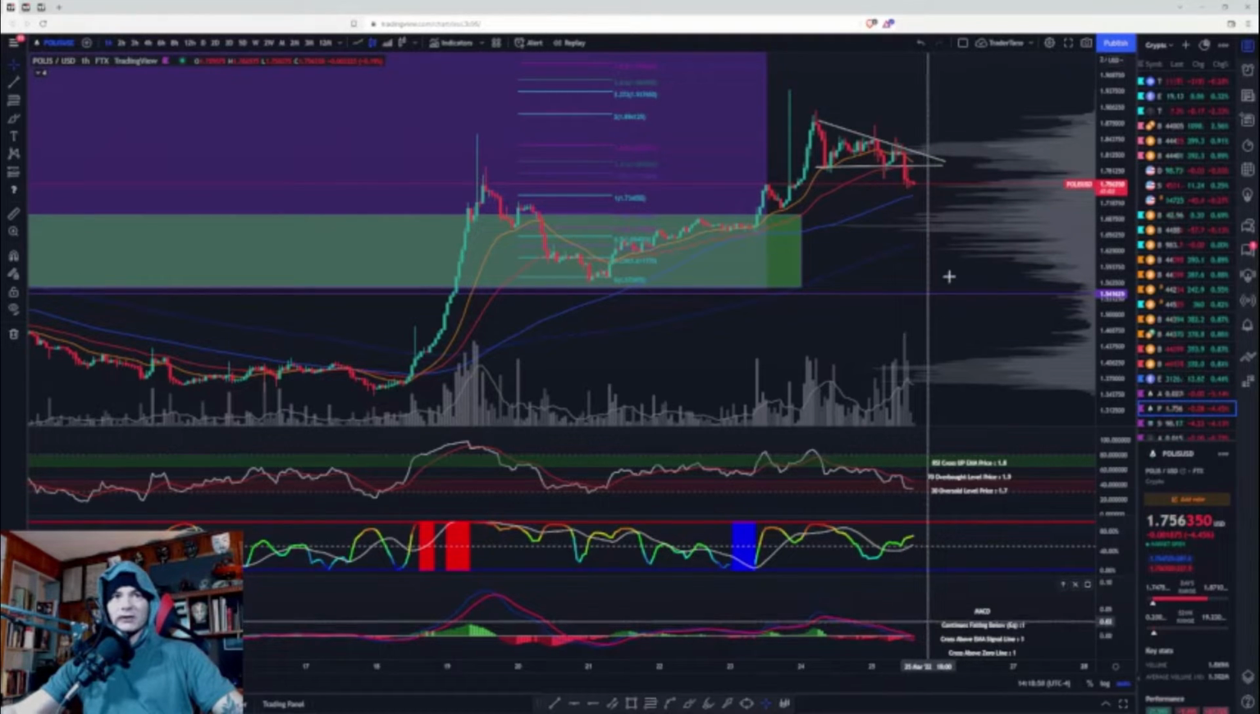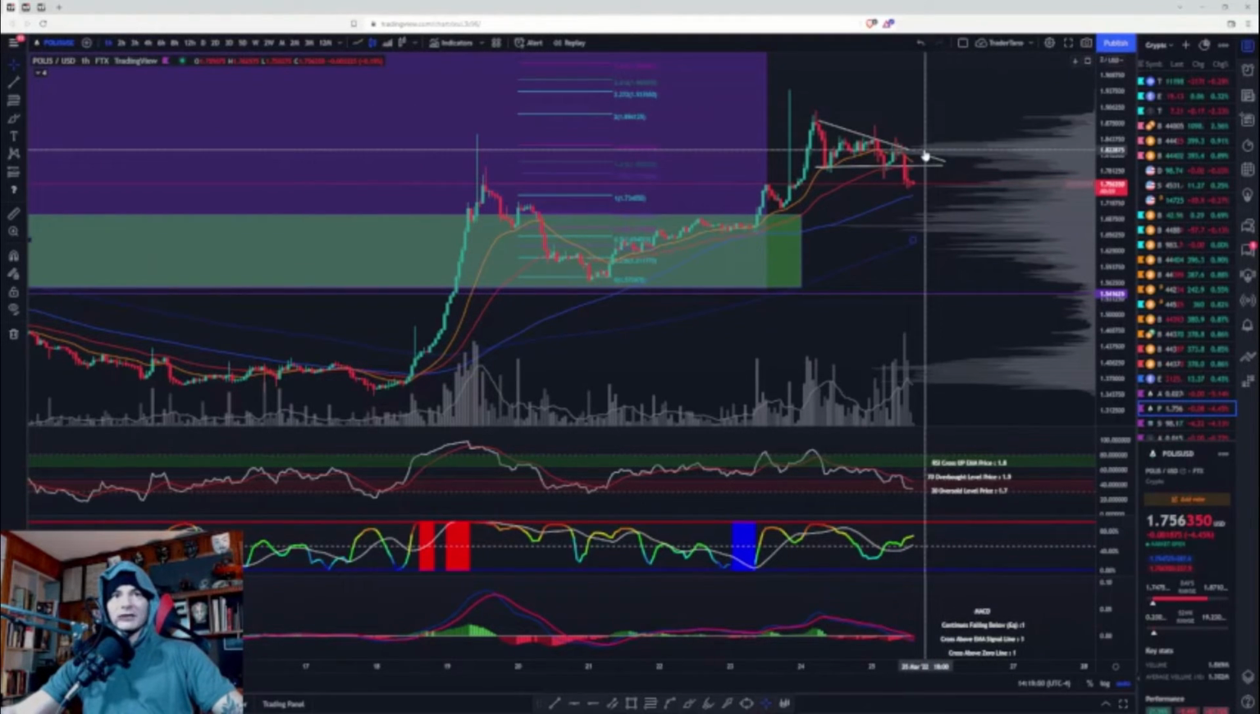Negative momentum is increasing. Validation of the upside would get back above this VPVR resistance at 182 and this last high. Validation of the downside, continuation of the downside, would be to get down below that 100 and this last low at 171. Let's move on to Solana.